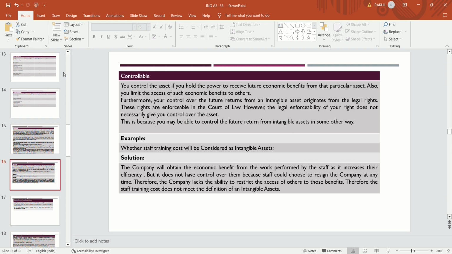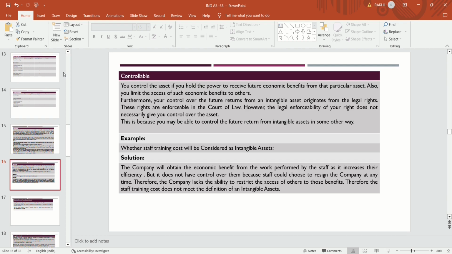The entity should realize the future economic benefit from that asset. Then that asset is to be treated as an intangible. So the definition is very important and very vast.